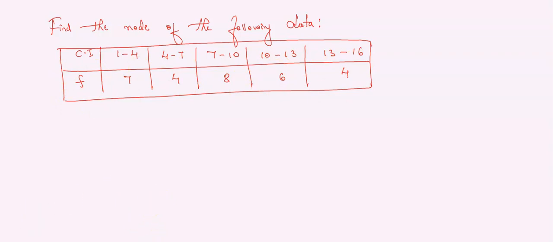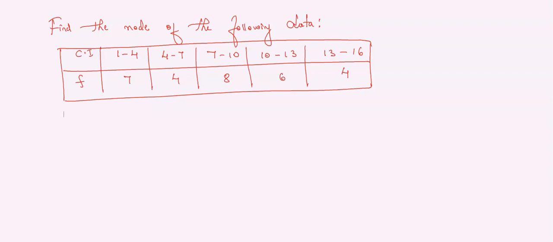Dear students, here they have asked us to find the mode. In the previous problem we discussed mean. Now we are discussing a problem related to mode. The class intervals are 1 to 4, 4 to 7, 7 to 10, 10 to 13, 13 to 16, and the frequencies are 7, 4, 8, 6, 4. Now how to solve this problem? Let me solve it. Okay?